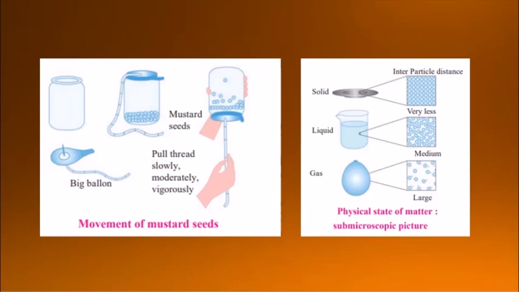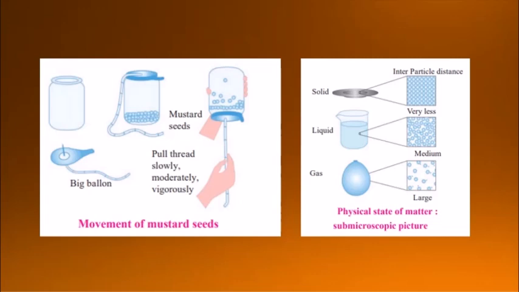Now, if we talk about liquids, the strength of the intermolecular force is moderate. Though it is not strong enough to fix the particles in a definite position, it is strong enough to hold them together. That is why liquids have a definite volume. They also have fluidity, and their shape is not definite, but changes according to the container. They can take the shape of the container.